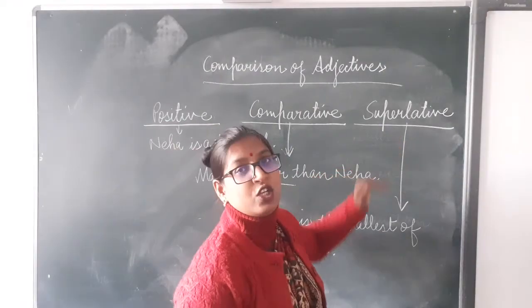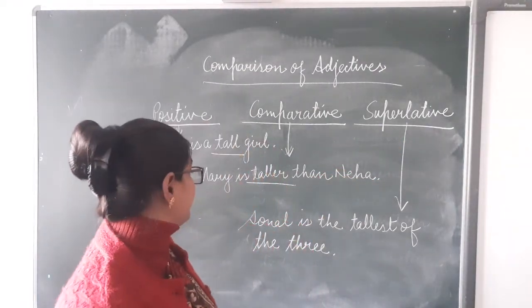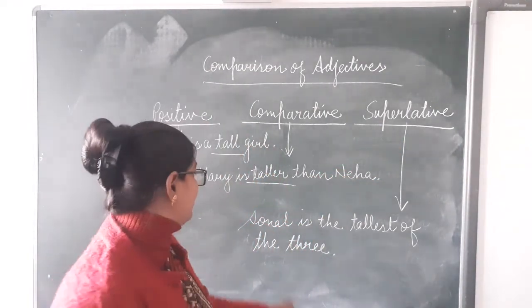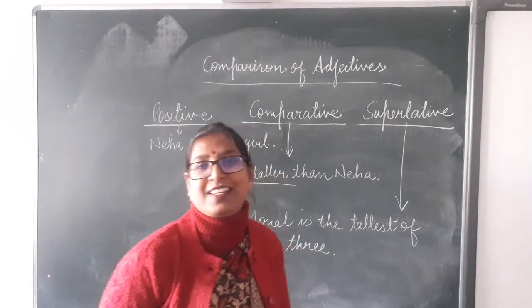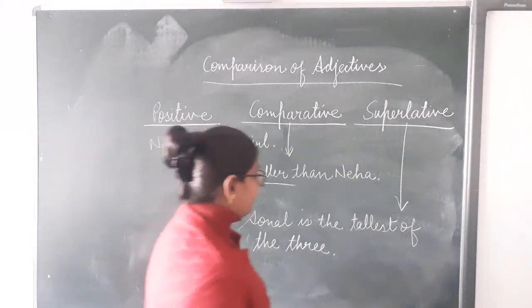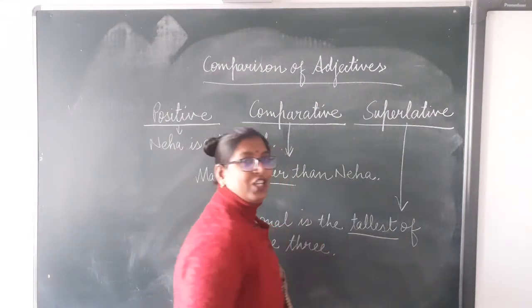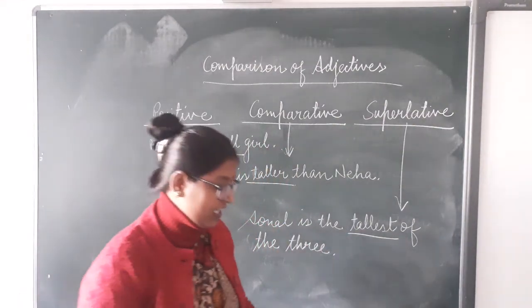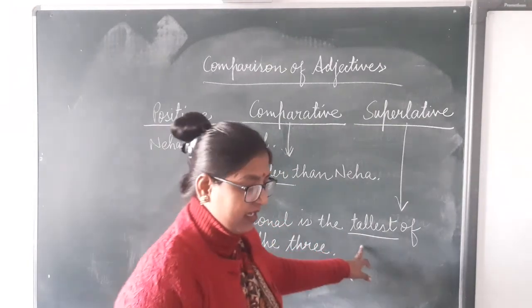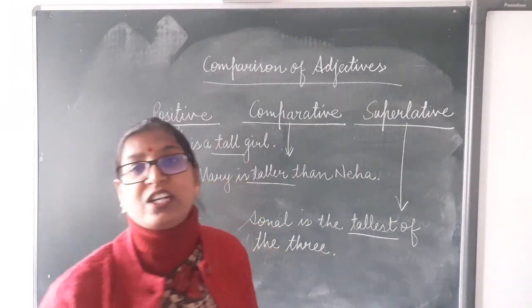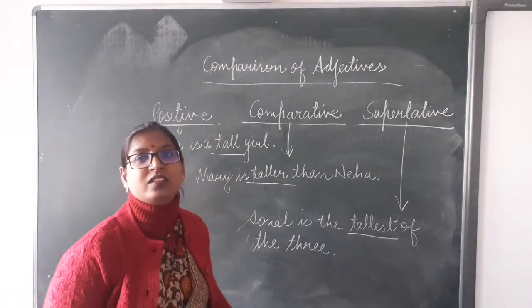Third one is superlative. Let's see the example. Sonal is the tallest of the 3. What is an adjective? Tallest. Tallest is an adjective. And here, tallest tells us that Sonal is the tallest of all 3 girls.